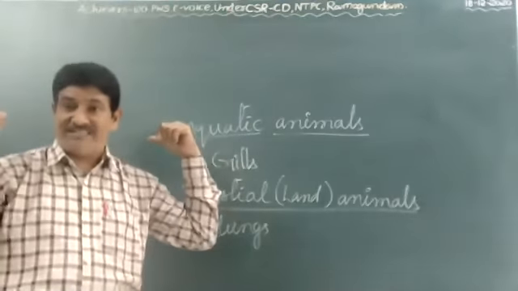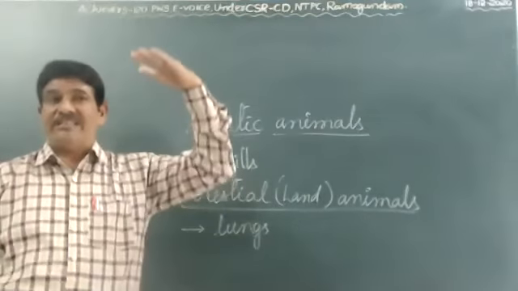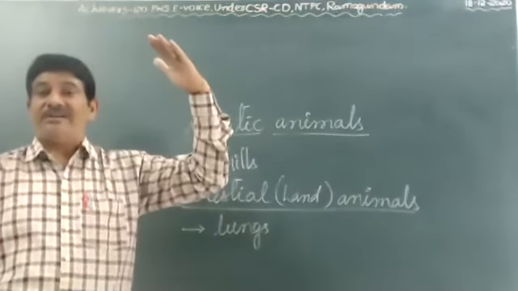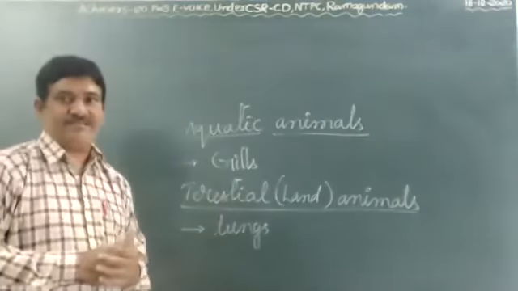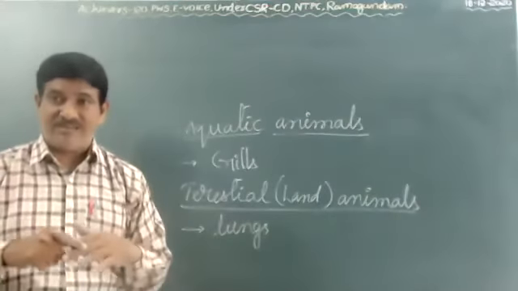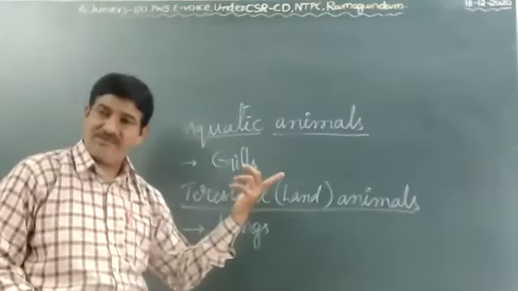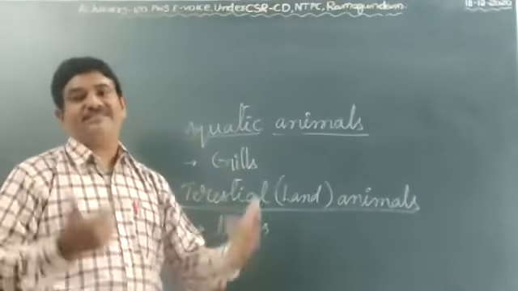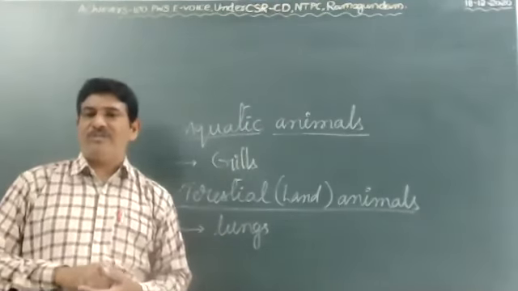Mountaineers carry oxygen cylinders because above 13 kilometers above sea level the oxygen density reduces. Sea divers cannot respire in water because we have lungs and lack gills, so they carry oxygen cylinders. Okay, children? Any doubt up to here?